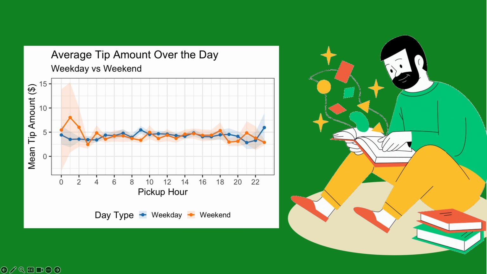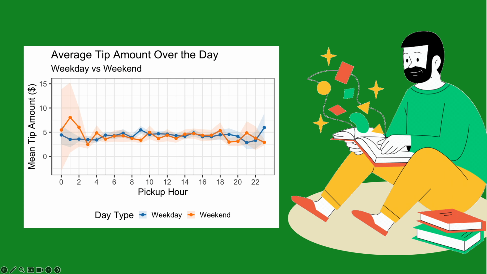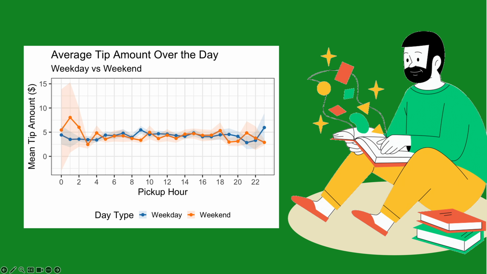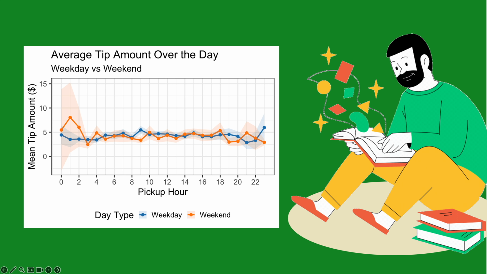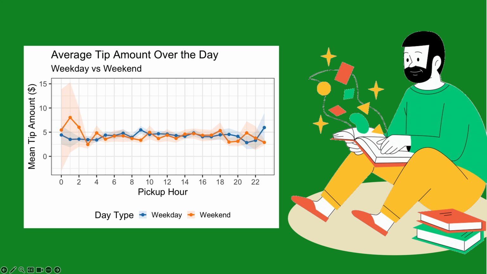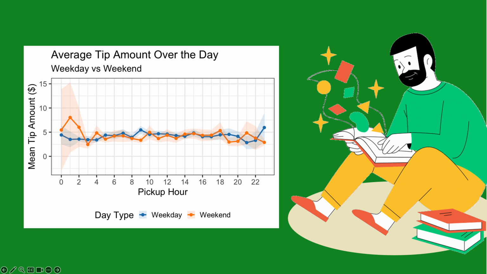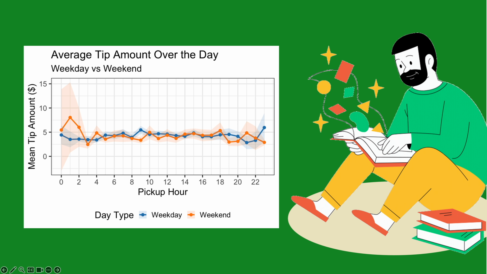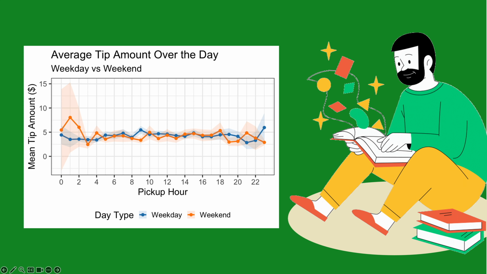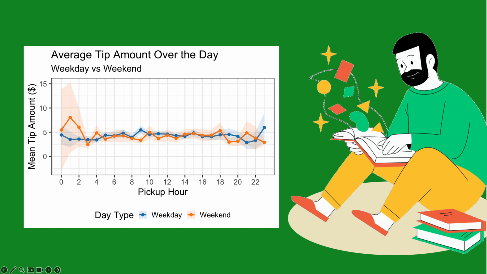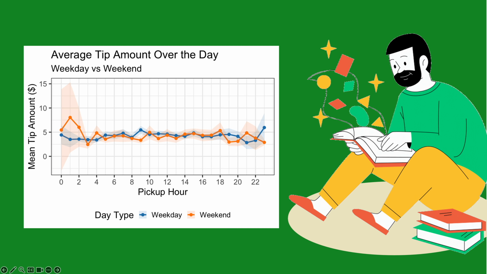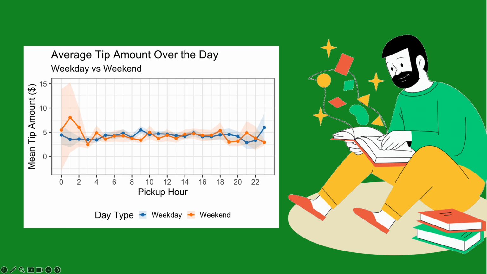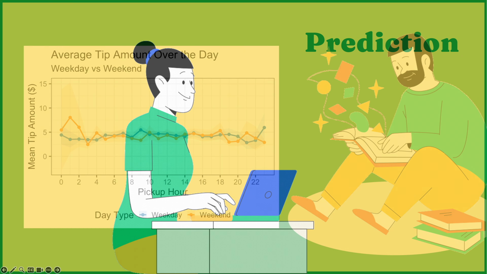Is there a temporal pattern to tips? Mean tip amount varies noticeably across the day, with differences between weekdays and weekends. Overnight and rush hour periods tend to show premiums, while weekend patterns diverge from weekday ones. These effects hold after controlling for distance and fare, suggesting behavioral factors like urgency, nightlife, and fatigue influence generosity. This insight helps drivers and dispatch systems anticipate higher earning windows.